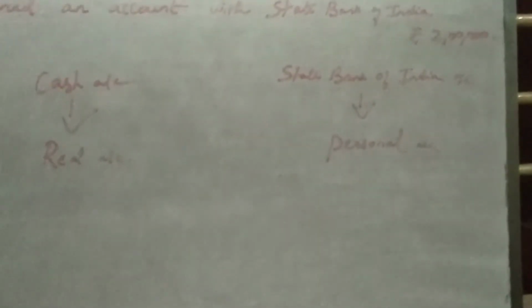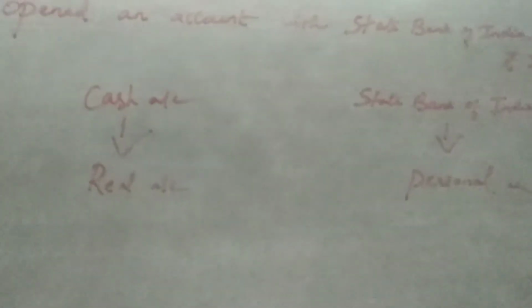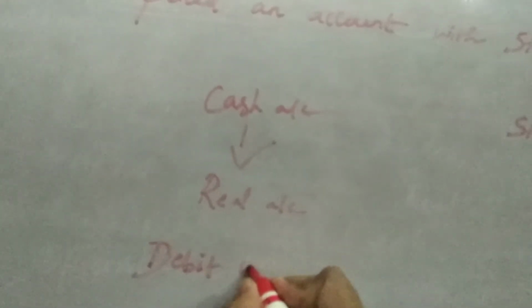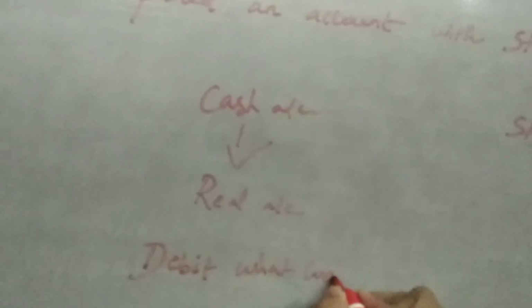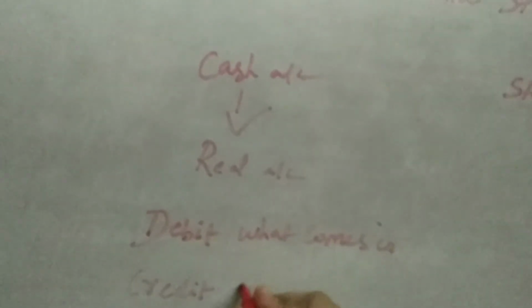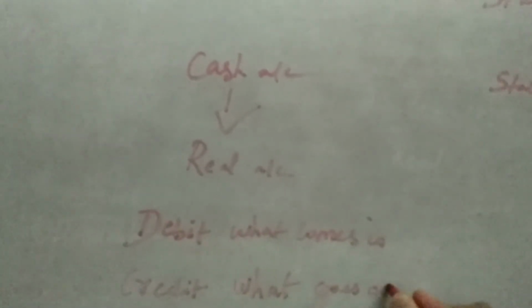The next one is we are going to apply the golden rule. Real account, debit what comes in, credit what goes out.